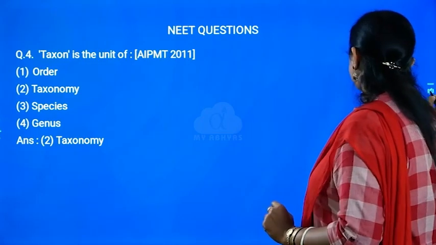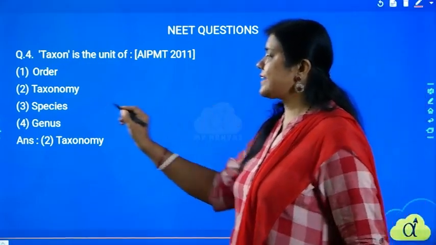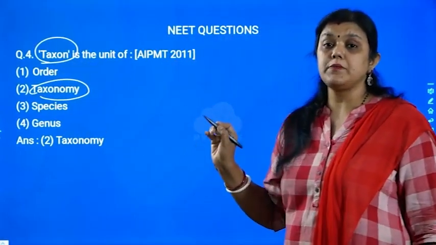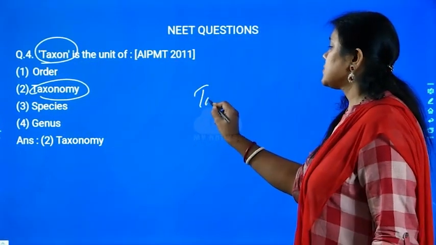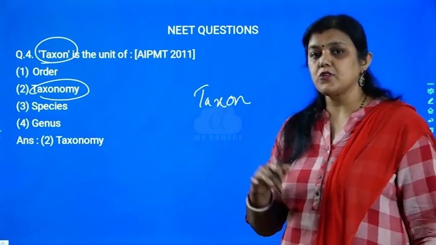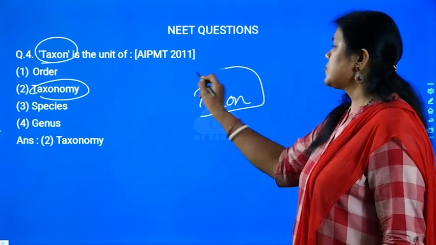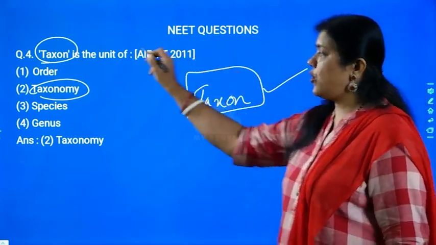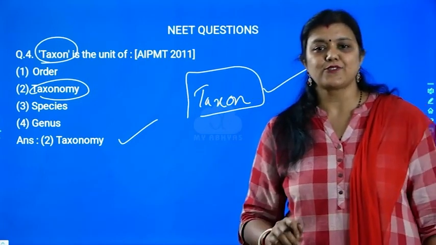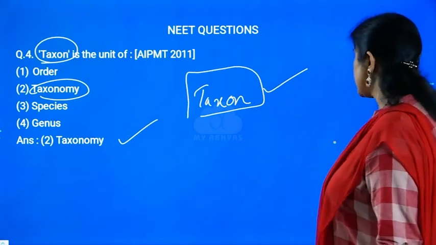When we talk about taxa or taxon, and taxonomy, these are two similar terms. So taxon is actually the unit of taxonomy. This is the correct option for the fourth question, and that is why we have chosen the second answer, taxonomy. Let us see the next one.